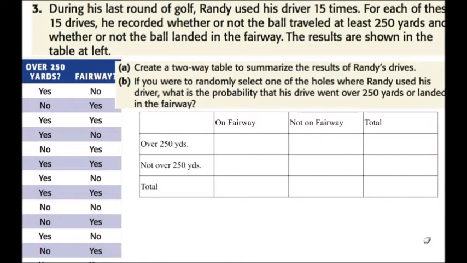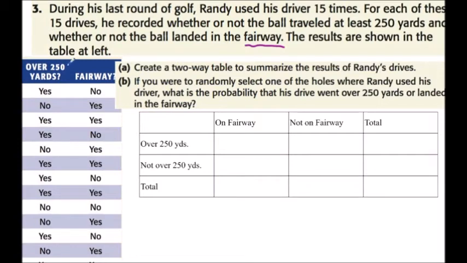So in question 3, we're going to look at a two-way table that hasn't been provided for us. So we're going to look at some raw data over here and see if we can come up with a two-way table and answer a question about this golfer, Randy. If you're not familiar with golf, a fairway is the middle part of the hole between where he tees off and where he's trying to get it in the hole on the putting green. So to hit a fairway means you hit a ball relatively straight, okay?